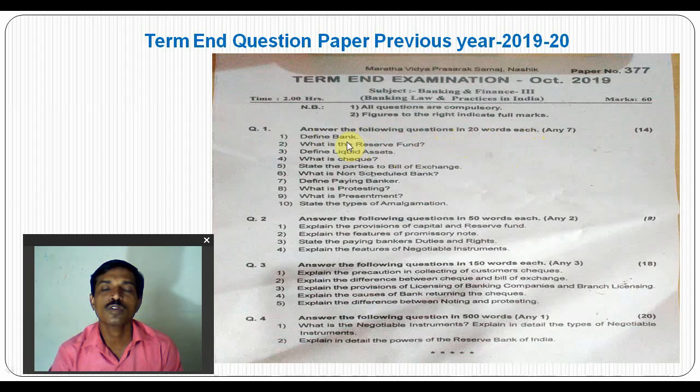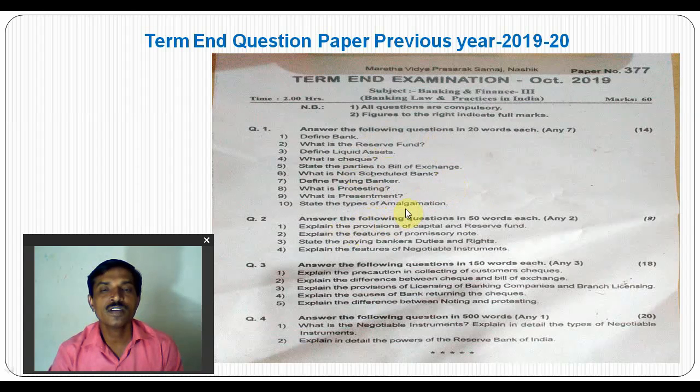It is based on topic 1. What is the reserve fund? Answer in 20 words. This is also on topic 1. Define liquid asset is also on the basis of topic 1. And what is amalgamation, or state the types of amalgamation, is also on the basis of the first topic, the laws related to banking in India.